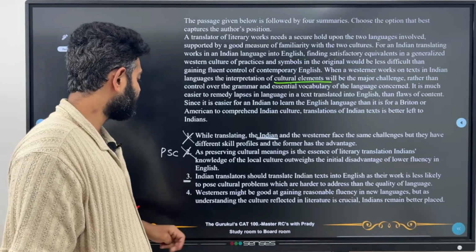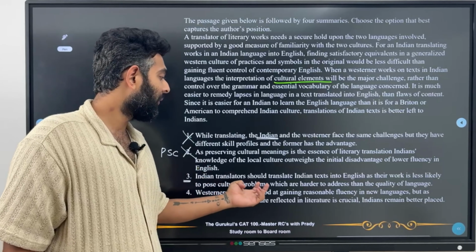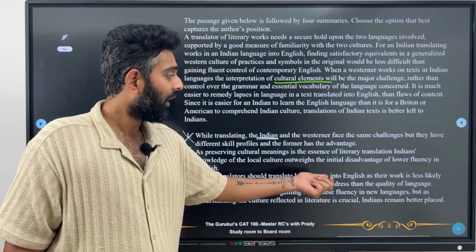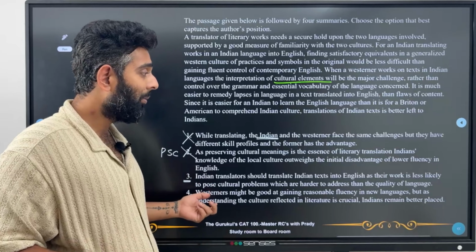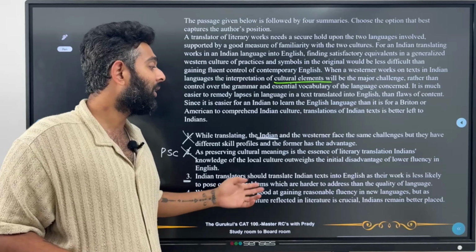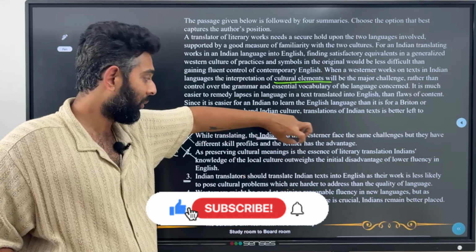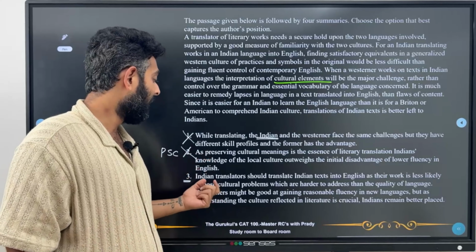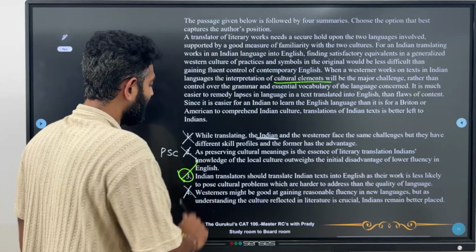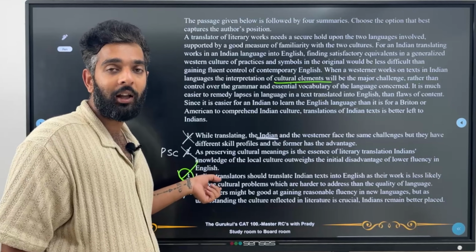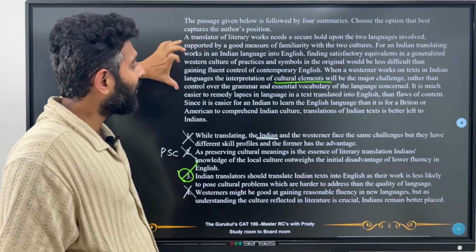Now let's look at option number 4. Westerners might be good at gaining reasonable fluency in new languages, but as the understanding of culture reflected in literature is crucial, Indians remain better placed. Again, this is also a good answer, but the problem is it only looks at the Westerners' perspective and then concludes about the Indians. Whereas over here, Indian translators translate Indian text into English as the work is less likely to pose cultural problems. So it's talking about the work, and not the Westerners. So for us, the better answer is still 3. So that should be the right answer. Here we are talking about the work that is being done by people, and there we are talking about the people themselves. Over the whole paragraph, we see that the work is what's being focused on.